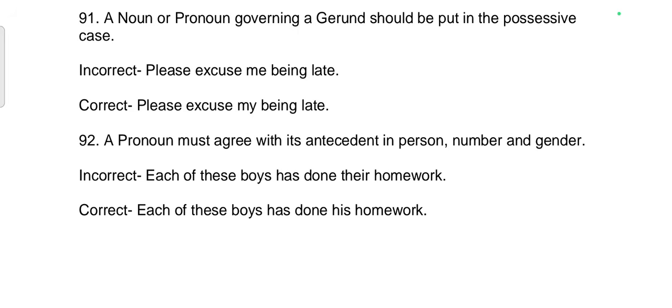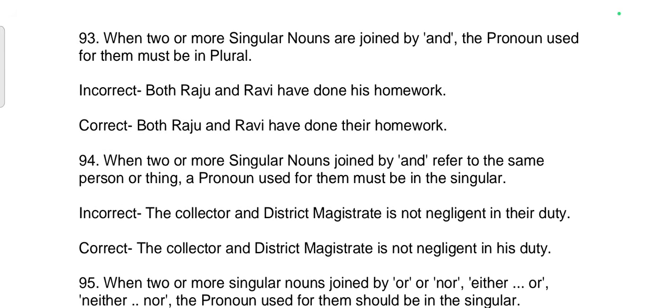92nd rule: A pronoun must agree with its antecedent in person, number and gender. Incorrect sentence: Each of these boys has done their homework. Correct sentence: Each of these boys has done his homework. 93rd rule: When two or more singular nouns are joined by and, the pronoun used for them must be in plural. Incorrect sentence: Both Raju and Ravi have done his homework. Correct: Both Raju and Ravi have done their homework.